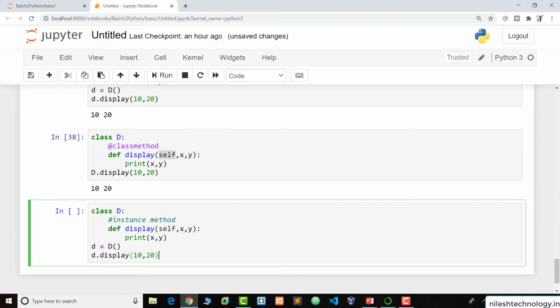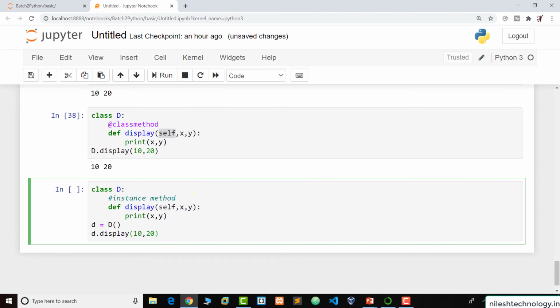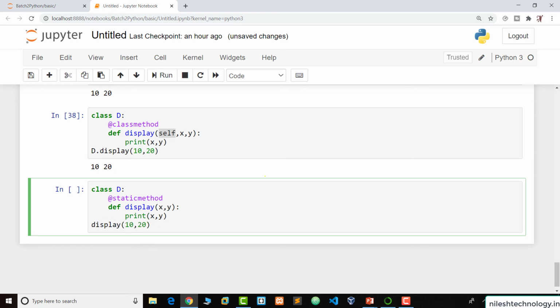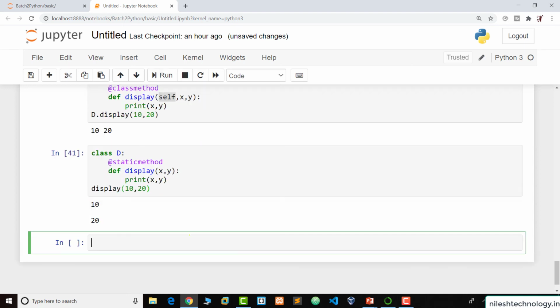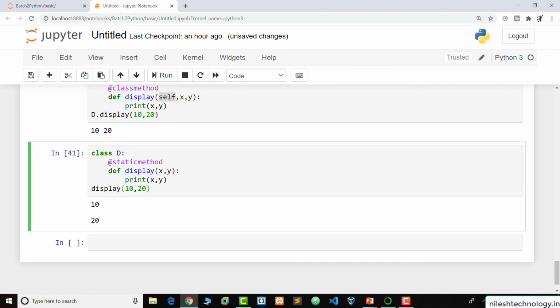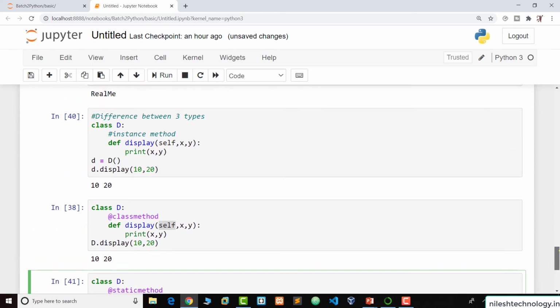And the third type, we copy paste one more time. For example, this is another method, the static method. So this is the display, and again we don't need to pass the x and y. We print the x and y directly, and one more time here, again, no need to create an object of this class D. When we call the display function directly, run, this is the output, 10 and 20. So this is the difference between the instance method, class method, and static method.